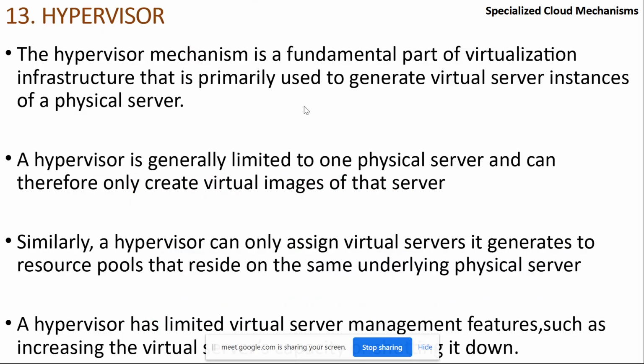So by now, everybody has heard the term hypervisor, right? Hypervisor is a software that controls what? Virtual machines. If you install Oracle VirtualBox, then you are creating a virtual machine inside that. So Oracle VirtualBox becomes your hypervisor. And the other examples of hypervisors are VMware, Xen, then we have Hyper-V, right?